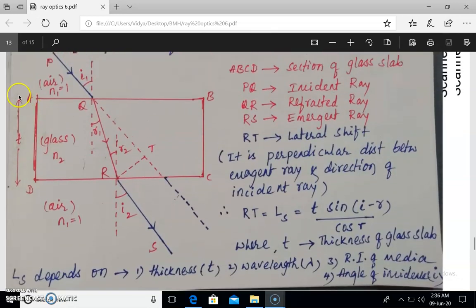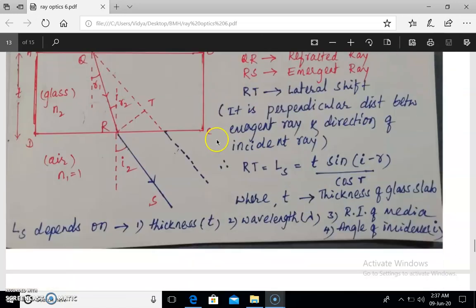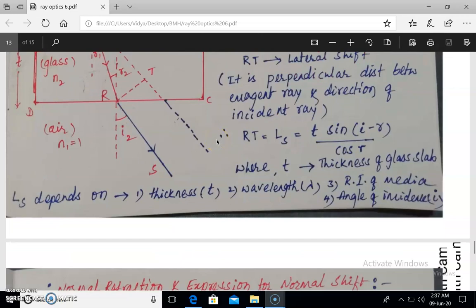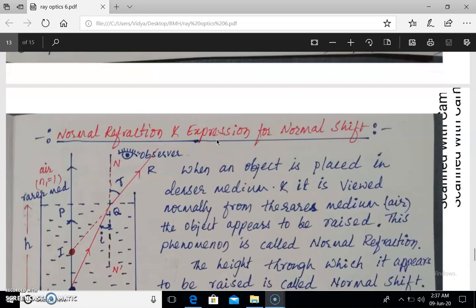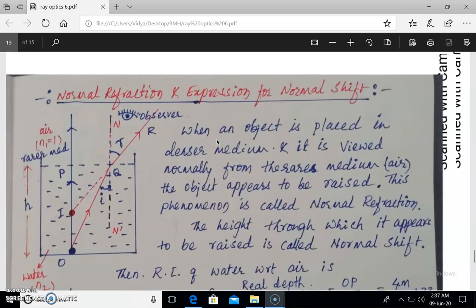In other words, if light is incident grazing the interface and it also emerges grazing the interface, the perpendicular distance between the incident ray and the emergent ray is equal to the thickness of the glass slab. So the maximum possible lateral shift can be equal to the thickness of the glass slab. Further, normal refraction and expression for normal shift.